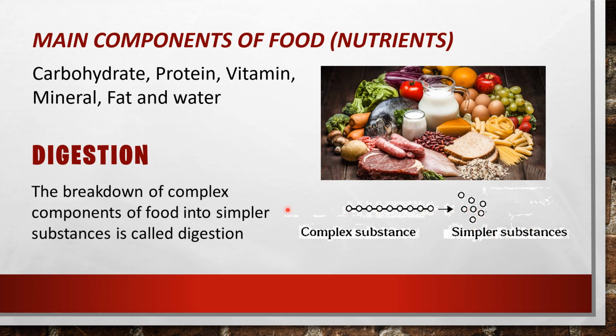The breakdown of complex components of food into simpler substances is called digestion. So digestion is a process in animals, and here the breakdown of complex nutrients, carbohydrate or protein or vitamin, mineral or fat, the breakdown of complex substances of food into simpler substances is called digestion.